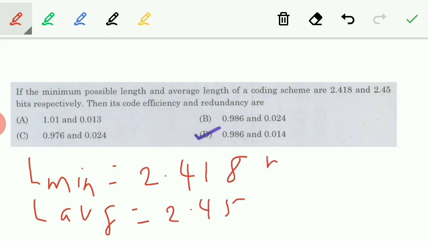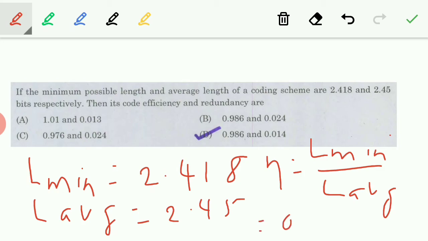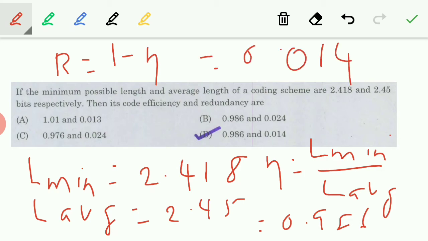We know that efficiency is given by L minimum by L average. If you solve this, what we get is 0.986. Redundancy is 1 minus efficiency. So 1 minus 0.986 is 0.014. So option D is the right answer.